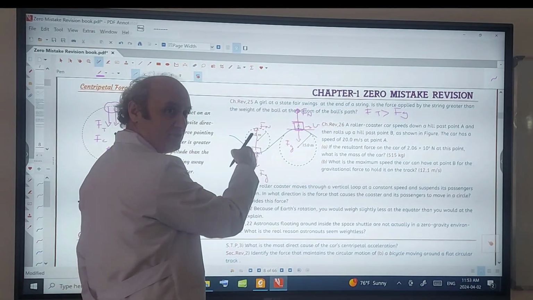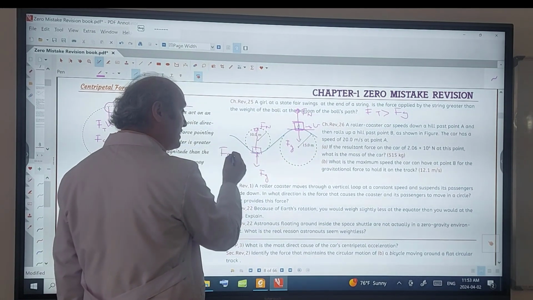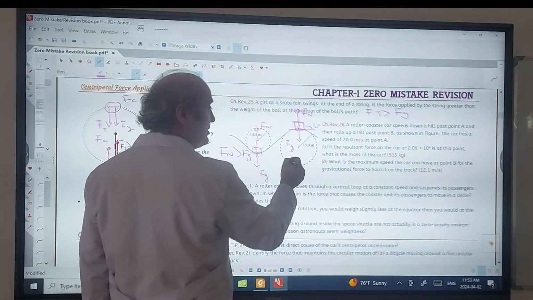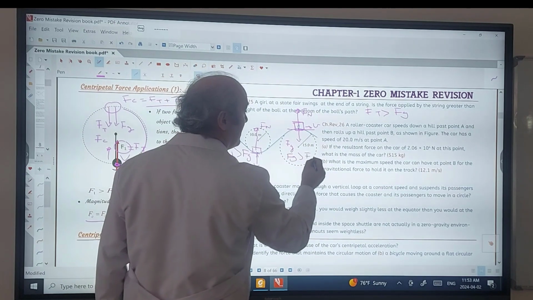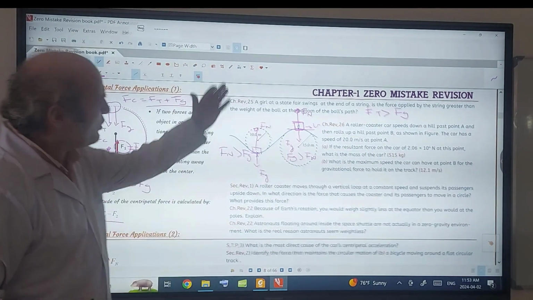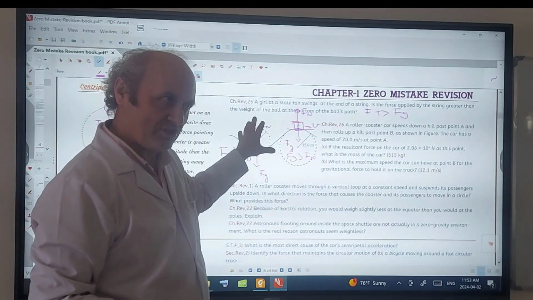Here FN is greater than FG, but here FG is greater than FN. Then the question's solution is easy from knowing this part.